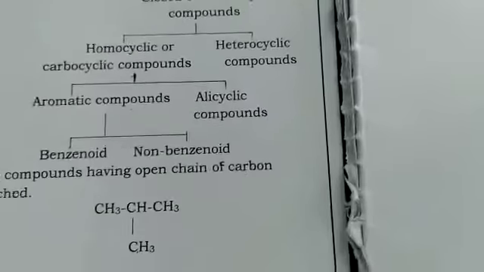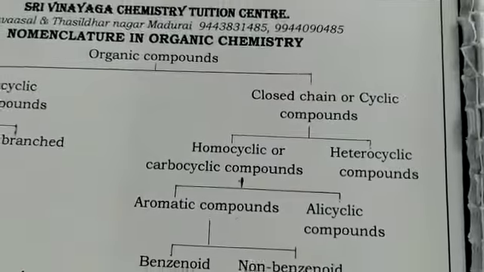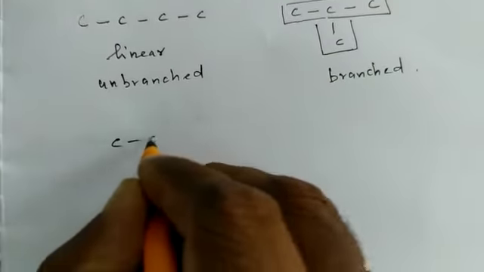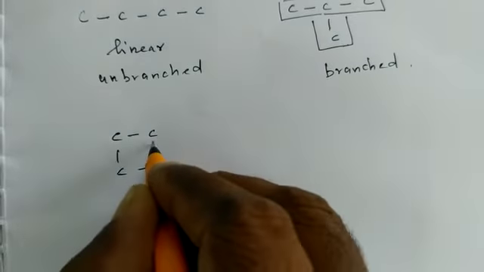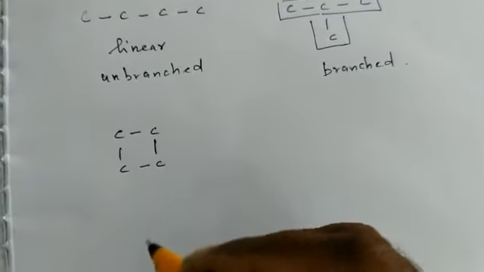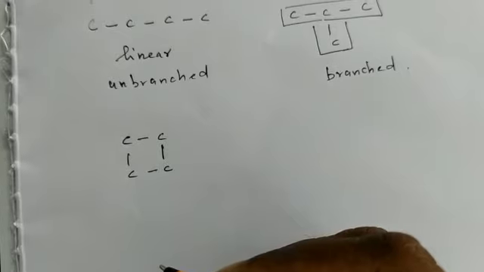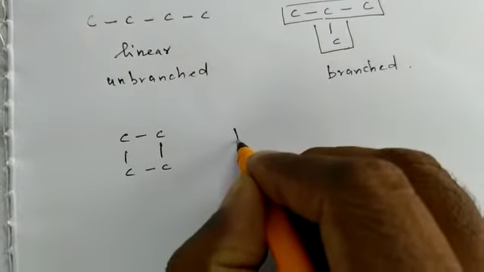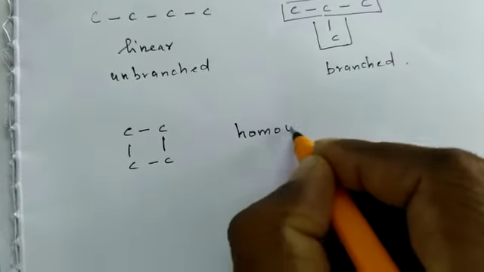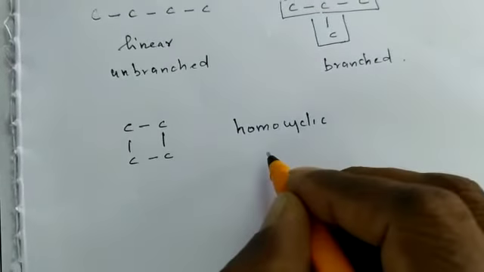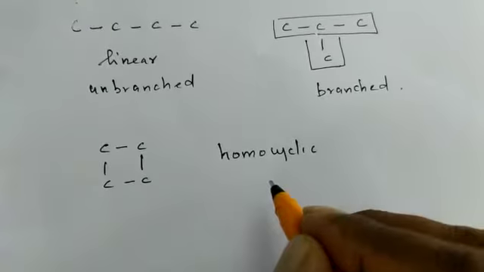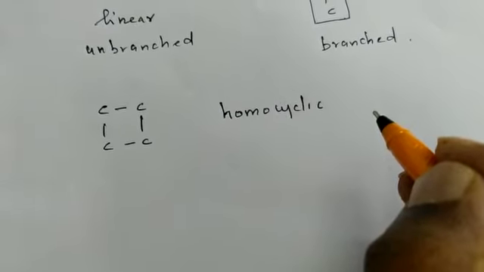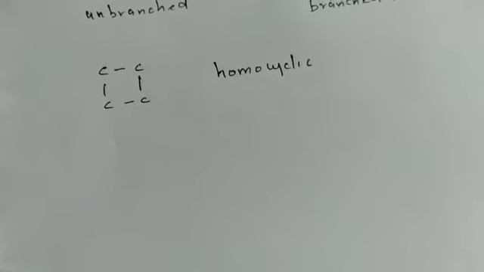Okay, next one is closed chain compounds. Closed chain compounds means the carbon has a ring structure like this. So this is called open chain, and this is closed chain or cyclic compounds. Then what is meant by homocyclic? Homocyclic means the ring contains only one type of atoms, especially carbon atoms. That is why it is also called carbocyclic compounds.